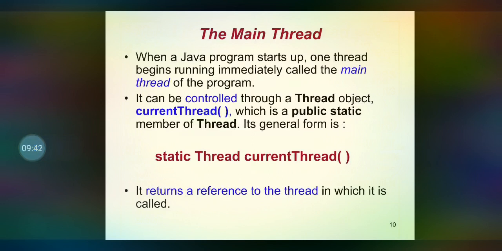So the next one, the main thread. Whenever a Java program starts, one default thread begins its execution, and that thread is called the main thread. The main thread can be controlled through the Thread object and the method currentThread(), which is of type public static, and the return type of currentThread() is Thread. That is, the currentThread() method will return a reference to the thread.